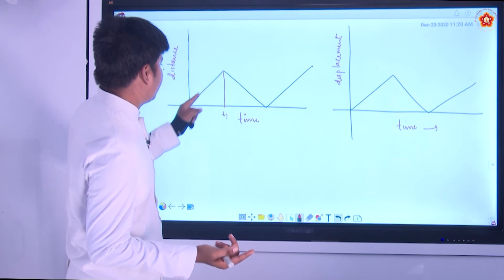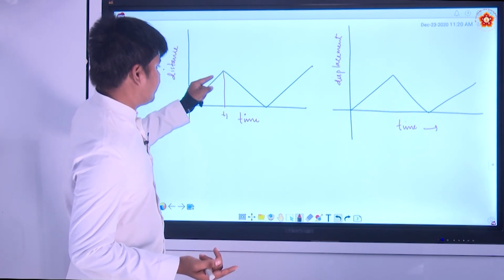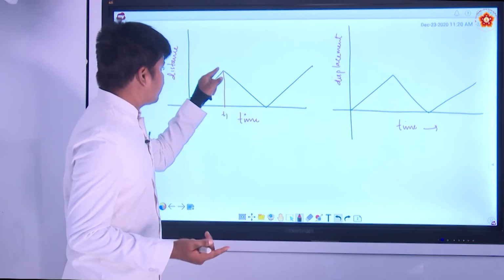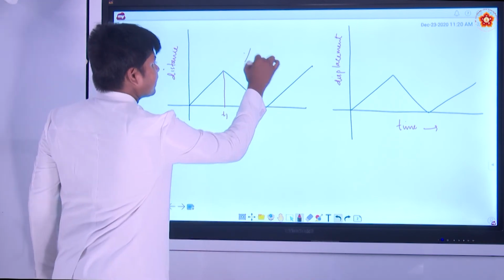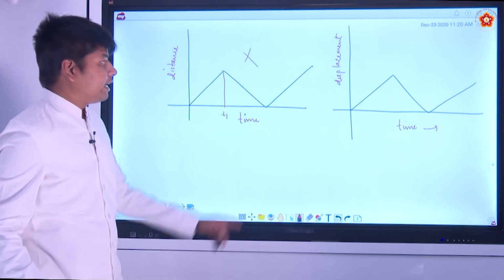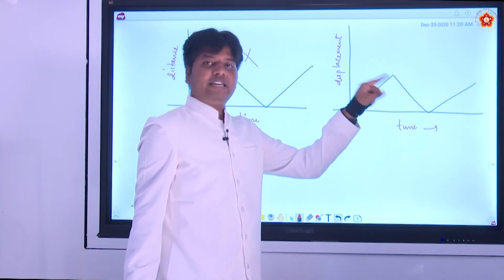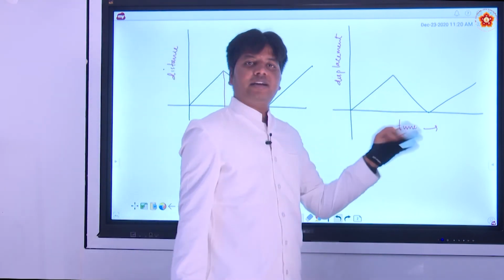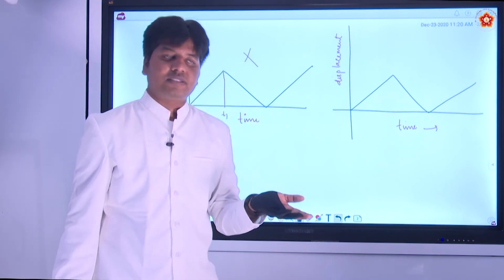Here you have increased your distance as time is increasing. After that, what happens? The distance is decreasing. There is no way the distance can decrease, right? Displacement can decrease because it is a change in position. By definition, it is change in position. Change in position can increase or decrease because we are concerned about the initial and final positions.